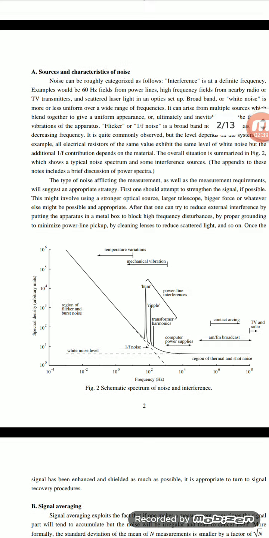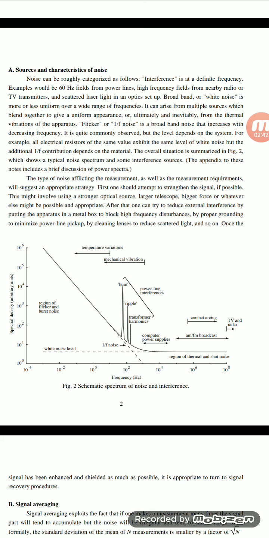This is the shot noise: when we give signals, we can add some noise. That means temperature variations, mechanical vibrations, humidity, ripple or transformer harmonics on computer power supplies, power line interference. Humidity or ripple and transformer harmonics are power line interference. Then there is contact arcing, the broadcast TV radar, and laser light, everything. So we can add some noise.